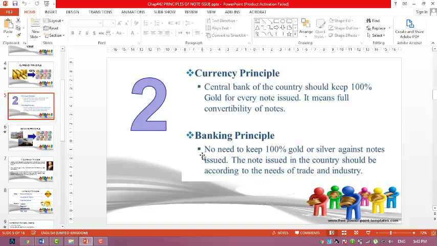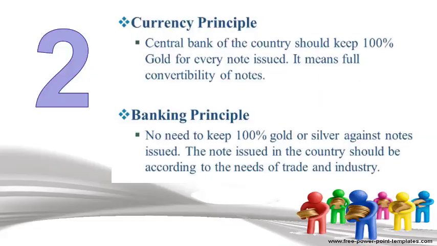This banking principle says there is no need to keep 100% gold or silver against notes issued. The notes issued in the country should be according to the needs of trade and industry.